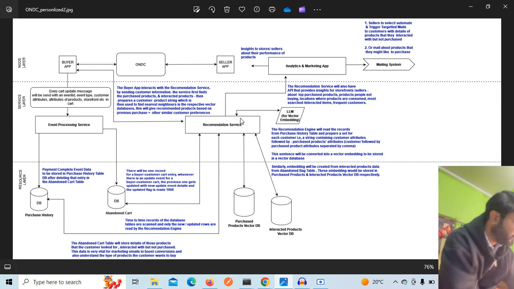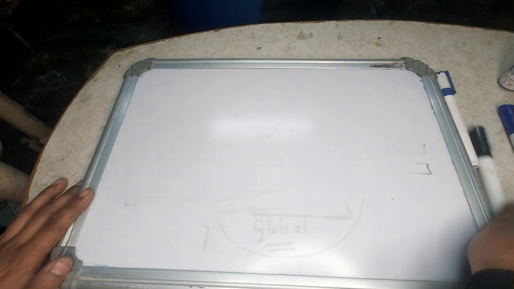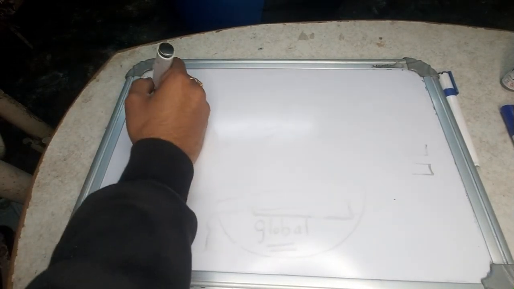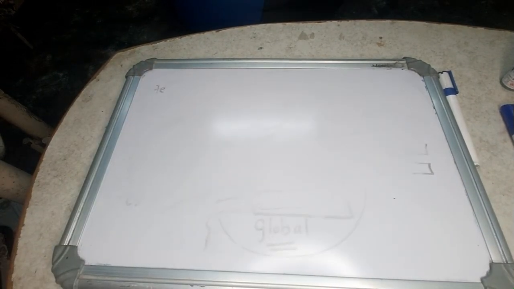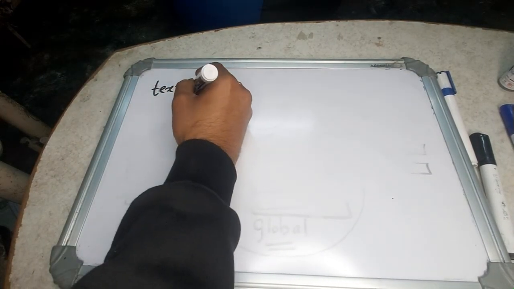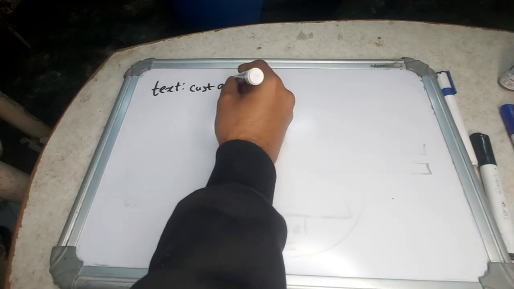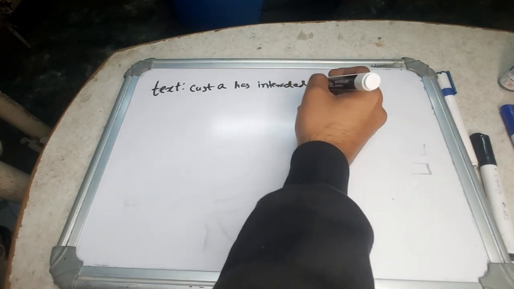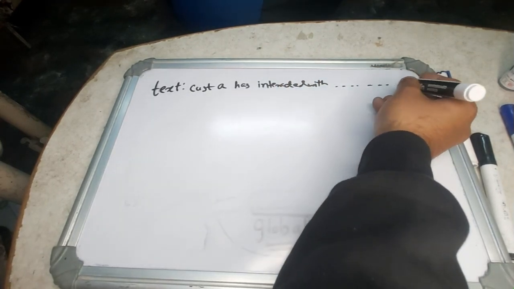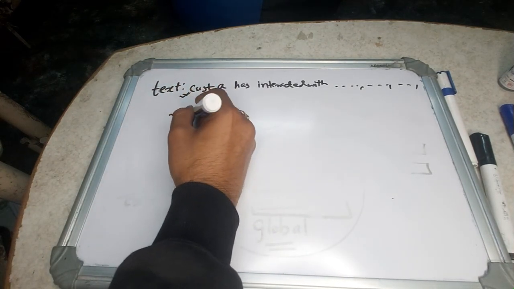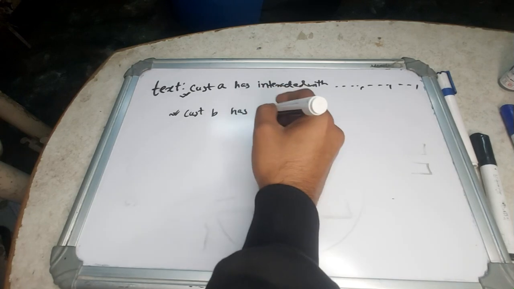Now I would show you another board work on what we are doing with the text vectors. Suppose I have read the data from the database, and I have created a text. Suppose my text is like this: customer A has interacted with product. These are the products. This is my first vector. Another vector: customer B has interacted with this product.